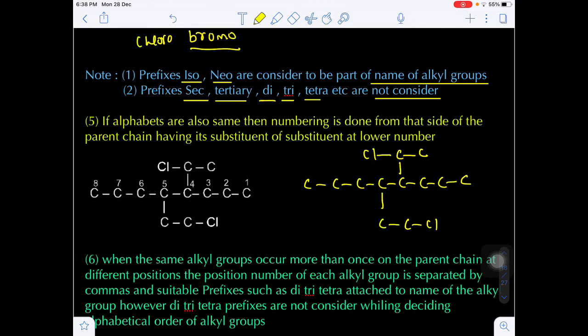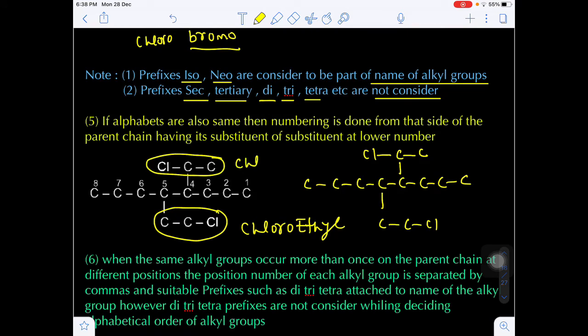And also the name of the substituent, if you see, this is called chloroethyl. It is also chloroethyl. Yes or no? Here the name of the substituent, if you observe, is the same, chloroethyl, but the location of the chlorine will be different.